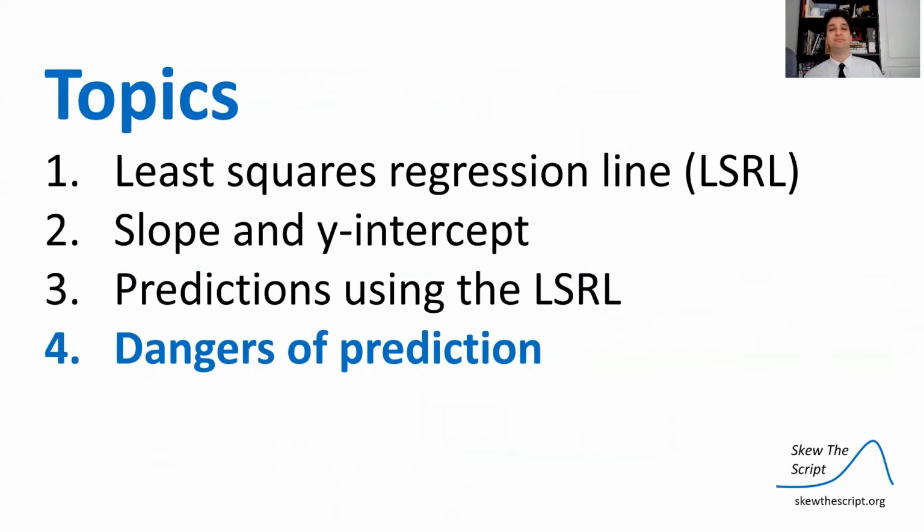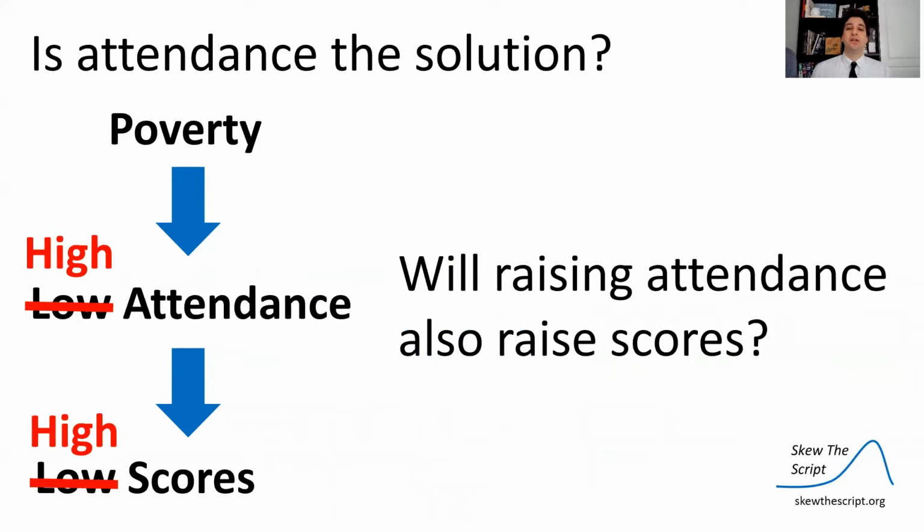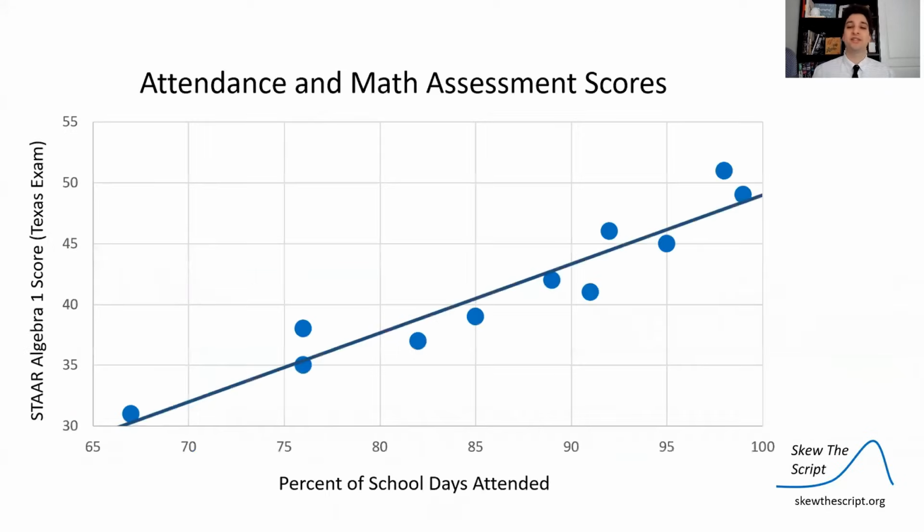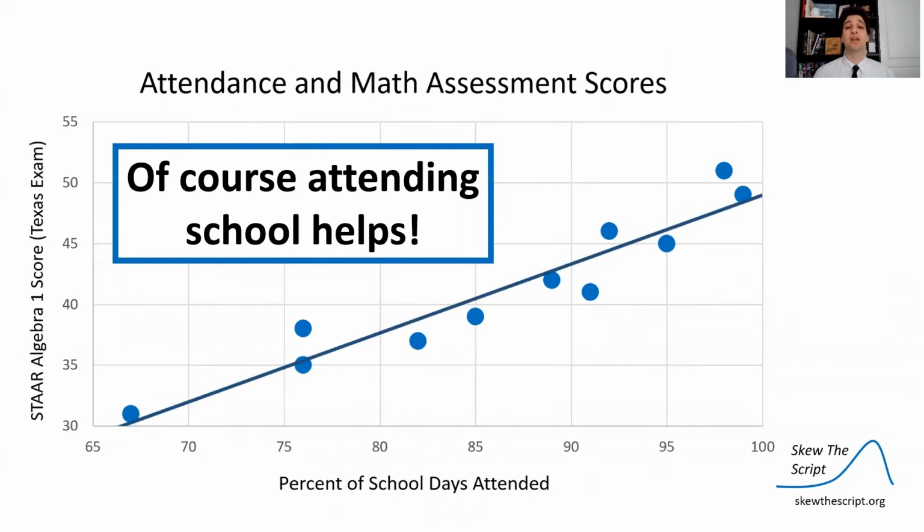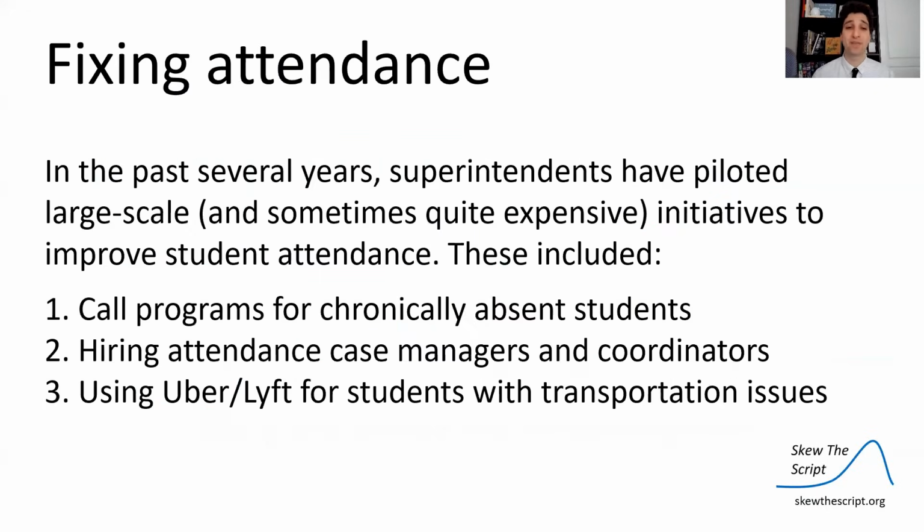Now I want to talk about something really key here, the dangers of prediction. So let's get back to our central question. Will raising attendance also raise test scores? Look at this model. It's a strong, linear, positive relationship. Of course attendance helps. The more you attend school, and this is present in the data, the higher your test scores are. That's a really strong relationship.